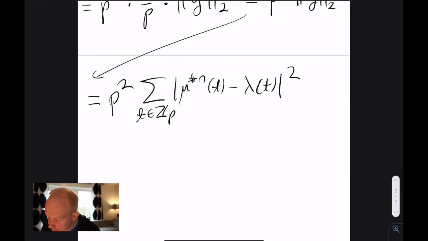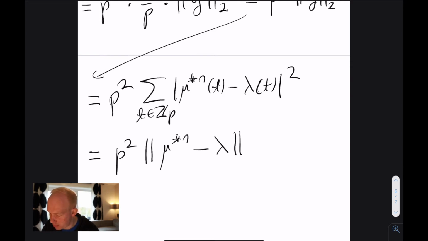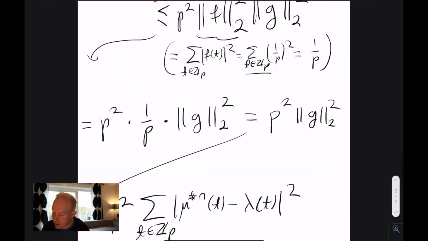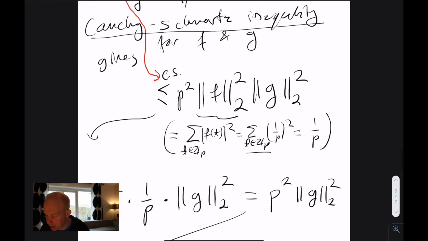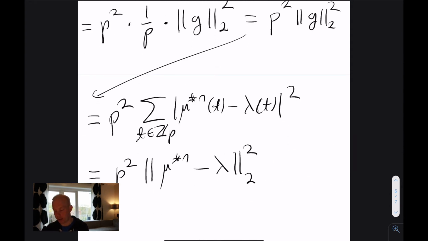But actually, if you open this up, I'm just rewriting the same thing. I'm not doing anything fancy here. But what I'm actually doing is that this is equal to, this is a function of the mu star n minus lambda. So that's the L2 norm of this. I mean, this is equal to the function g, but not exactly, because there are no absolute values outside now. So this is not the same function g. G is a positive function that I have over here, but this is actually equal to the L2 norm of this. So that's the equality.